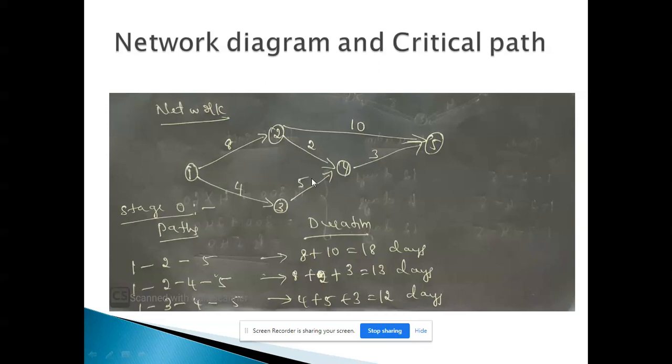Now after drawing the network diagram, let us see the possible paths of completing the project. So first path is 1 to 2, 2 to 5. Second path is 1 to 2, 2 to 4, 4 to 5. Third path is 1 to 3, 3 to 4, 4 to 5. So total duration for the first path is 8 plus 10, 18 days. For the second, 8 plus 2 plus 3, 13 days. For the third, 4 plus 5 plus 3, 12 days.